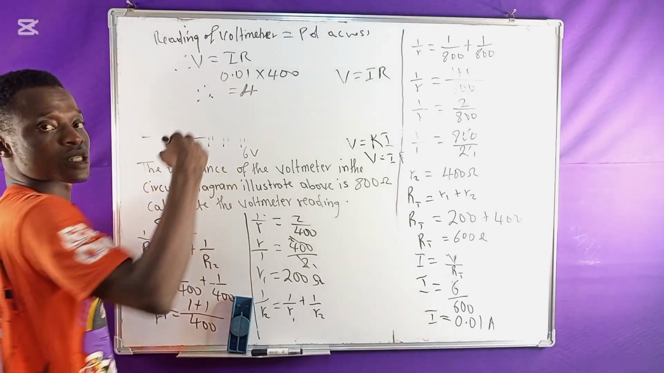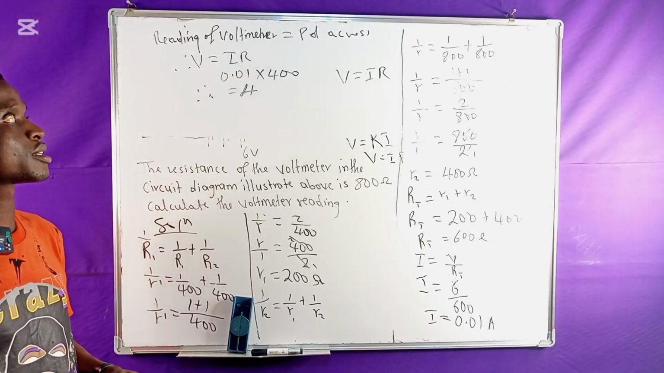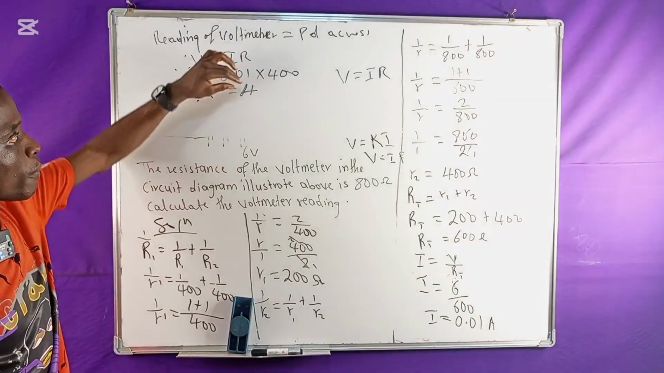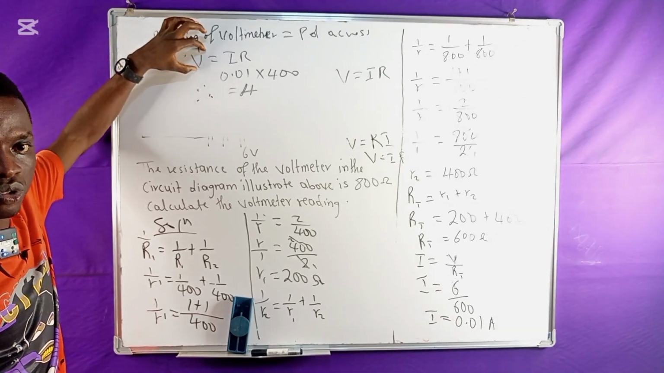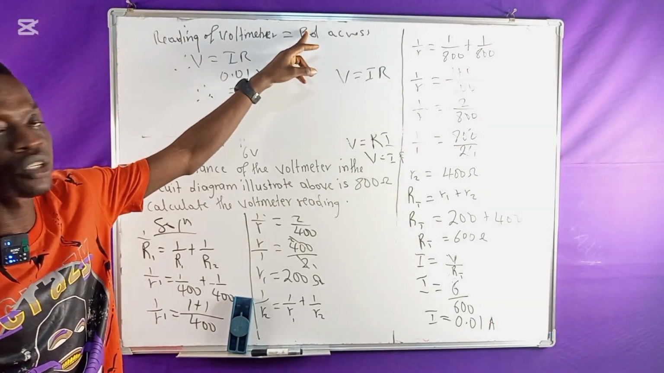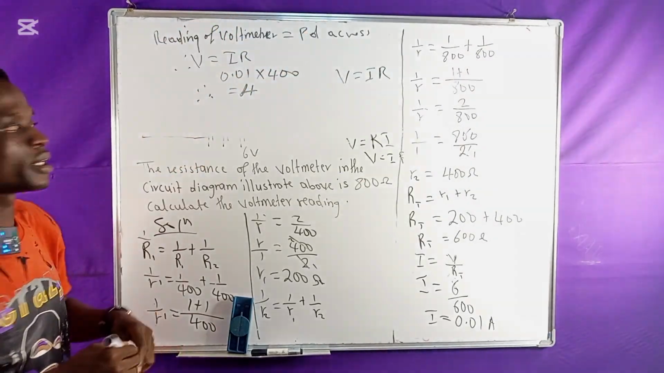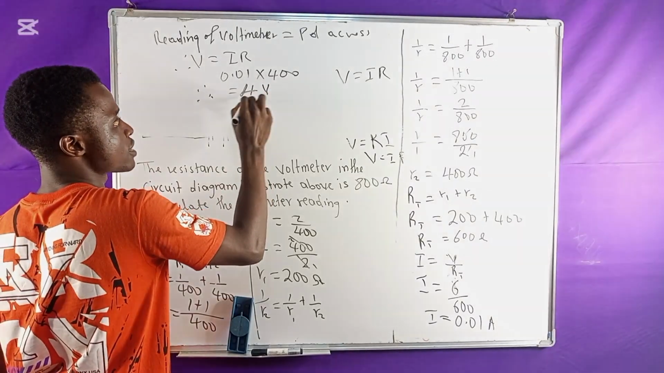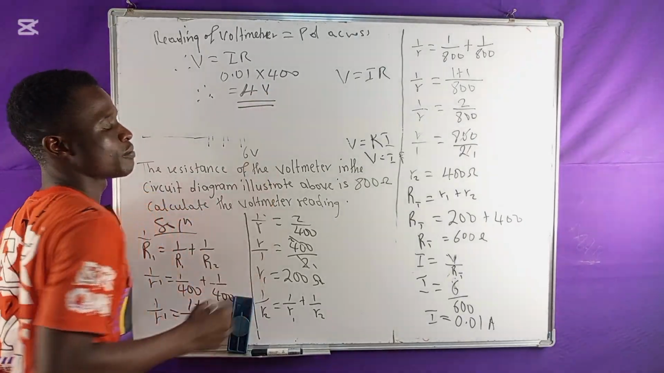And this is the same thing we call measuring volt, right? That means the potential difference is measured in volts. Then the voltmeter reading is just V. So that means if I'm asked to solve this problem, this